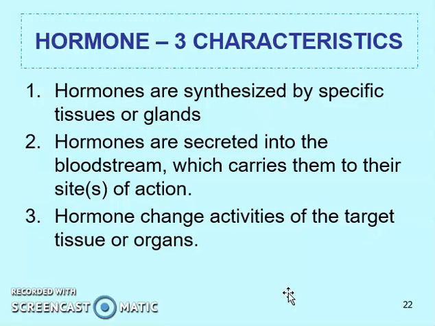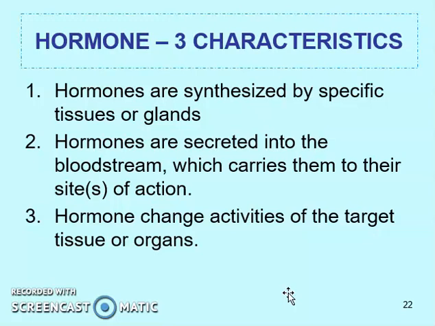So, to describe something as a hormone, that is a secretion of an endocrine system gland, cell, tissue, whatever, it has to be secreted into the bloodstream, and through the bloodstream, it reaches its target or site, or maybe sites, of action. So this is the second characteristic. Then hormones change activities of the target tissue or organ. So this is the third important characteristic, that when the hormone reaches the target tissue or the target organ, it should change some activities of that organ.